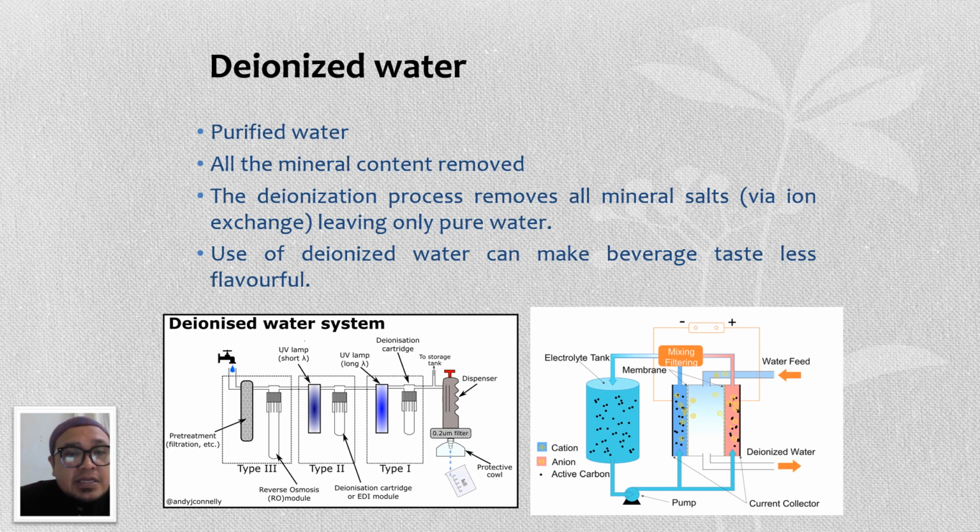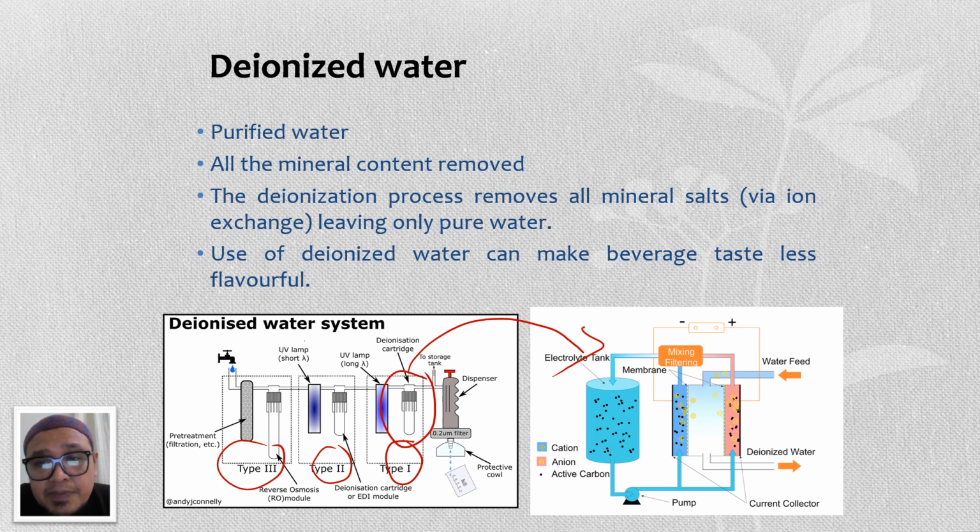Okay, we can see in the diagram here they have a type 1 cartridge, type 2 and type 3. We need to emphasize the deionizing cartridge. The particles or minerals have a charge, so the charged particles will go to the terminal of opposite charge.